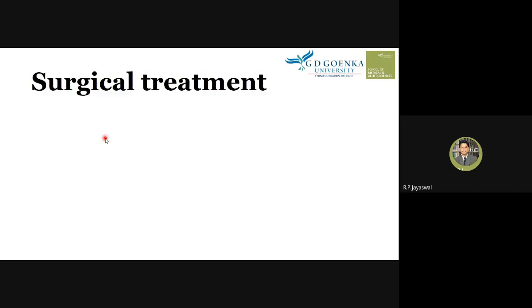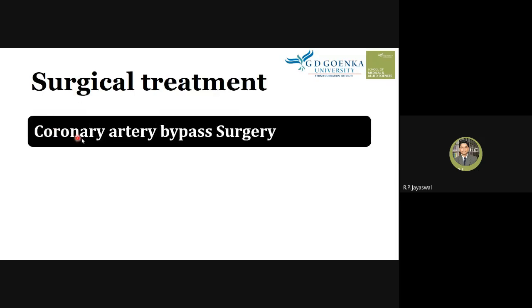Now, surgical treatment. There are procedures we can undergo so that we can correct the plaque formation. Because of the plaque, there can be obstruction and damage to the heart muscles. So what is the surgical treatment procedure? It's also known as coronary artery bypass surgery. The most common surgical treatment for myocardial infarction is coronary artery bypass surgery.